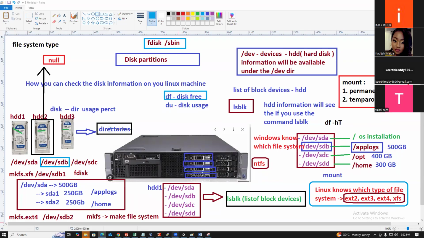The fdisk command is available in the sbin directory. Whatever commands are in the sbin directory will be executed by which user? Super user. We covered this while teaching the Linux file system hierarchy.